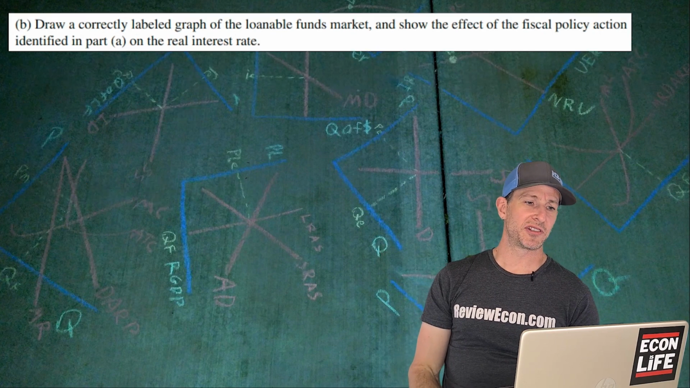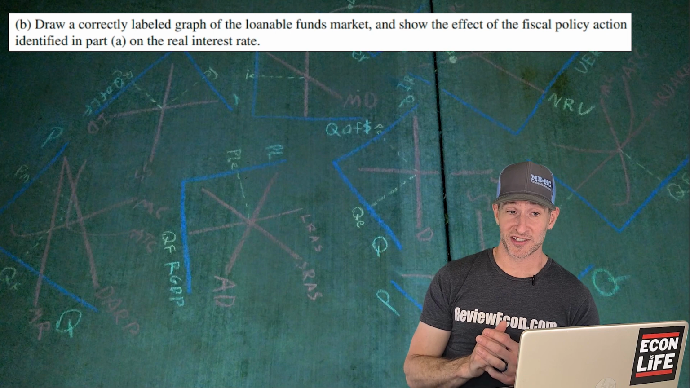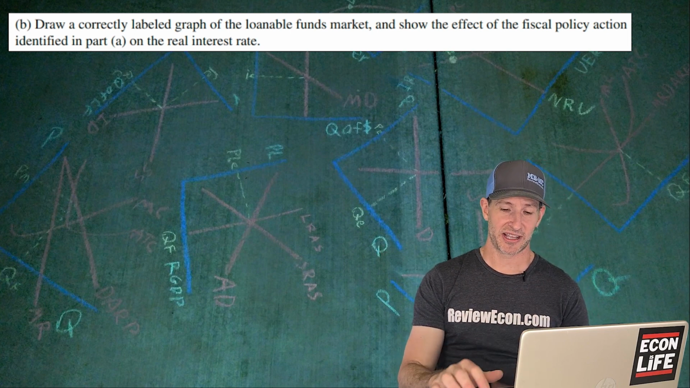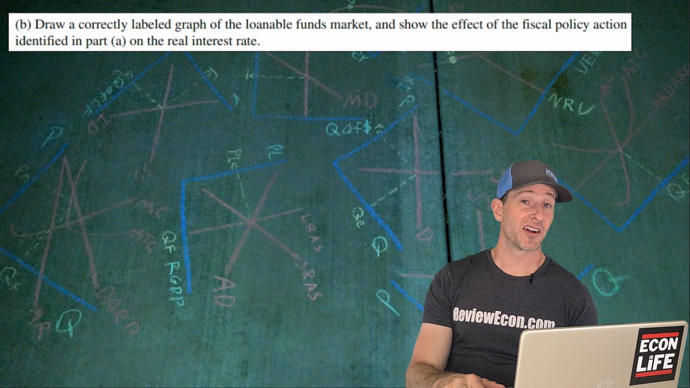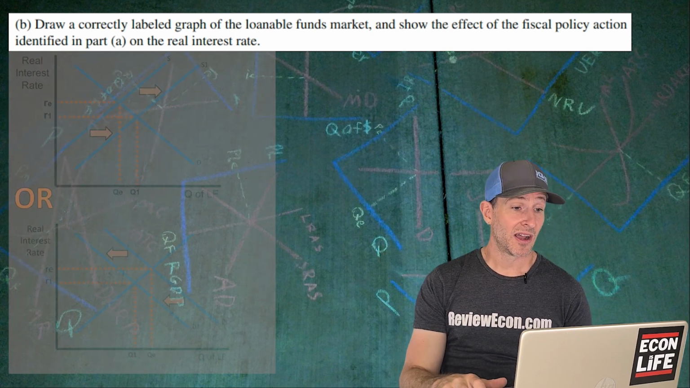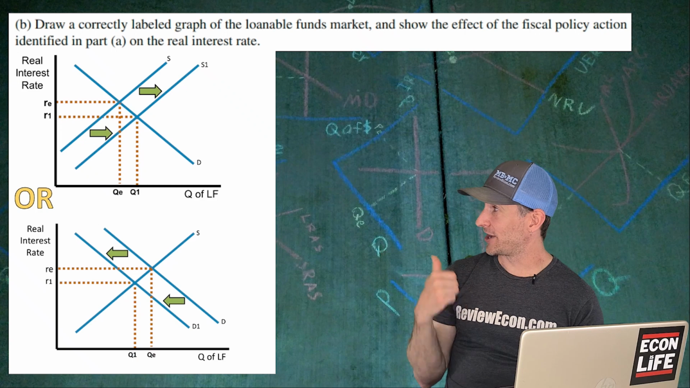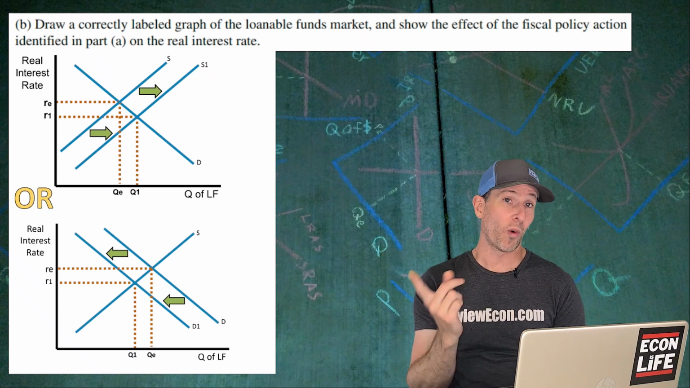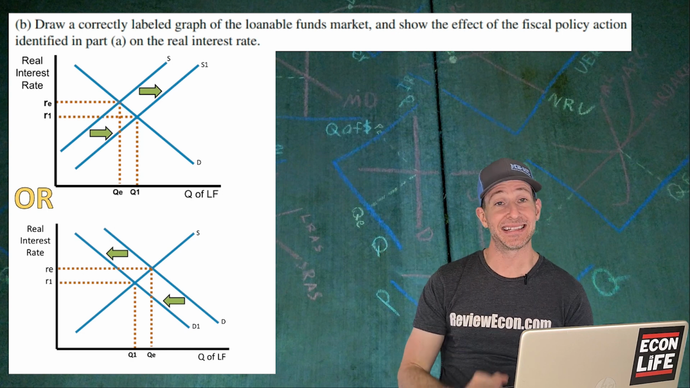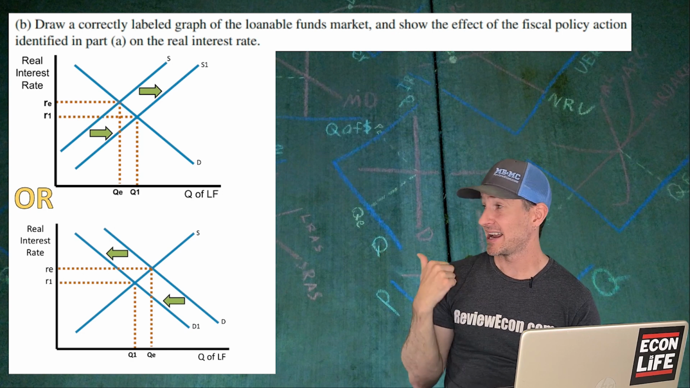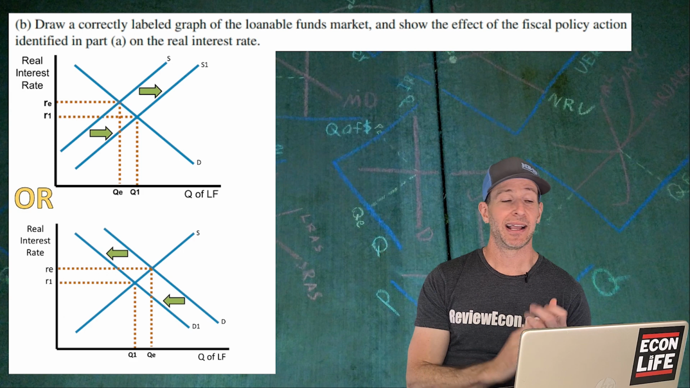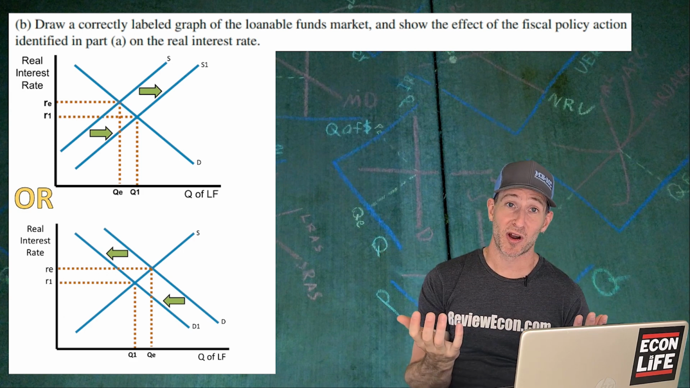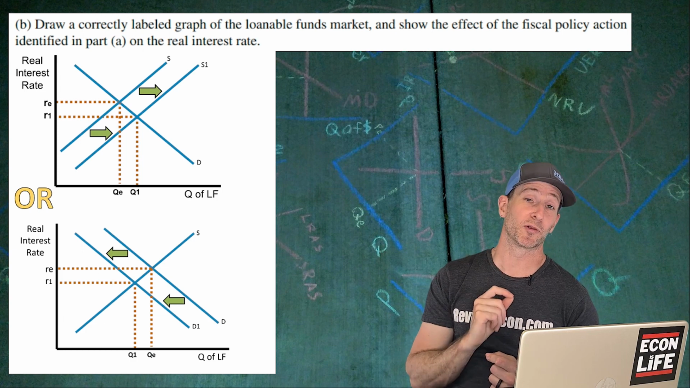For B, we're going to draw a correctly labeled graph of that loanable funds market and show the impact of the fiscal policy action we just identified and show the impact on that real interest rate. Since the government's going to be borrowing less money, we are going to see the opposite of crowding out. There we go. We see an increase in the supply of loanable funds, or the more common answer is a decrease in the demand for loanable funds. Either of those shifts are going to get you the point. It depends on your method of how you graph crowding out. So less government borrowing, though, is essentially going to lower that real interest rate.